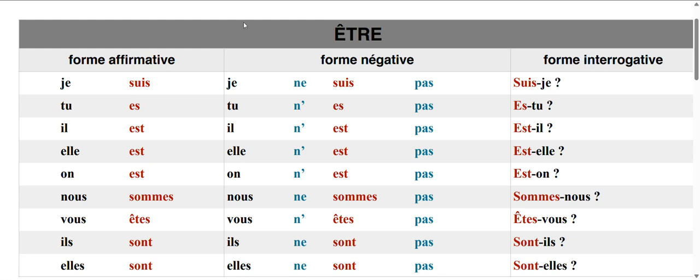Today in this class, we are going to learn the verb être. I hope you already know and have heard this verb être. This is the first irregular verb that we learn in French. So we are going to start with this verb only, and we will learn completely how the verb is used in French, how we frame the sentences, and how we ask questions with the verb être.